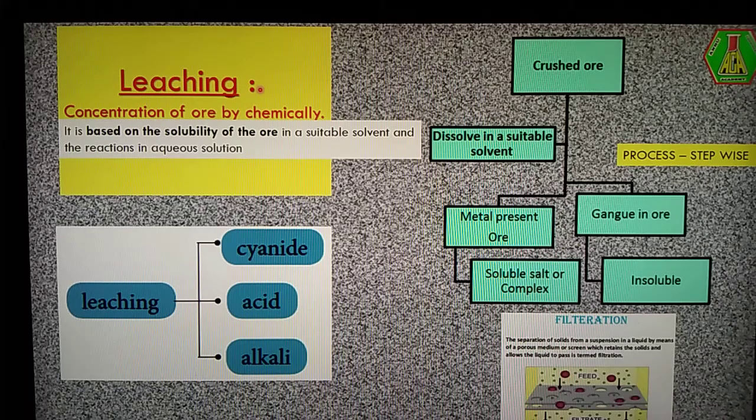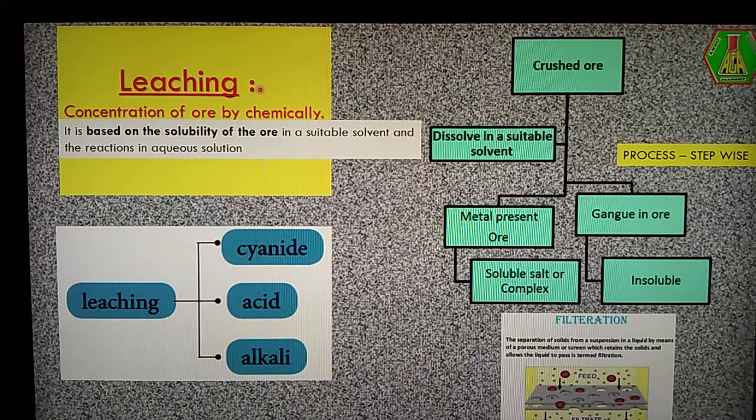Why is this process called a chemical process? During the leaching process we have a chemical reaction. Why is the leaching process highly sensitive? After the end of the leaching process we have a very pure ore.